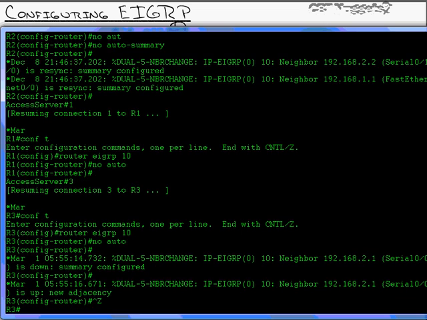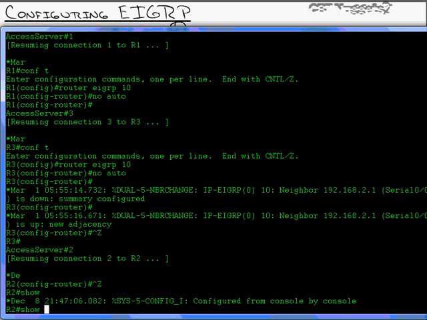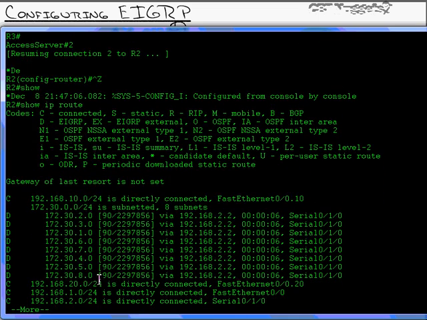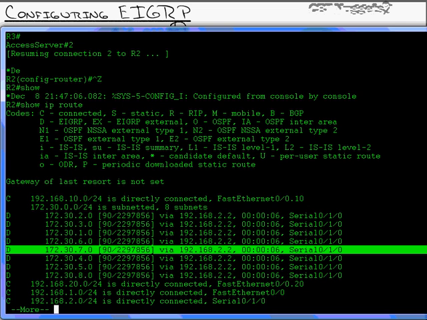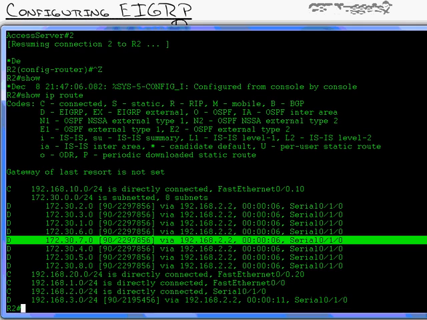And now look what happens. I go over to router 2 and when I do a show IP route, I see that I am now getting all the more specific routing information from that router. It does not auto summarize that into a /16 block. That's good. Now let me go back and show you how I can inject a manual summary route.